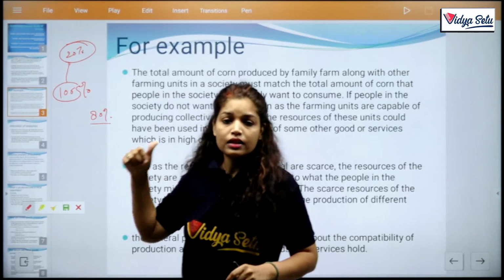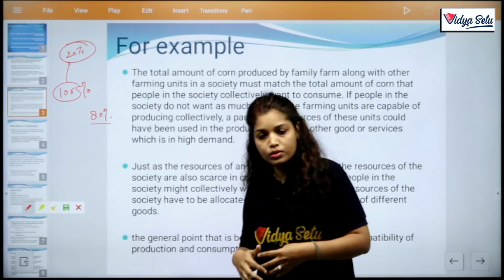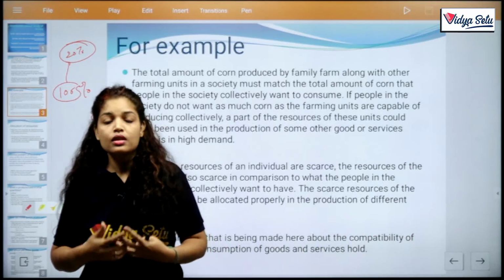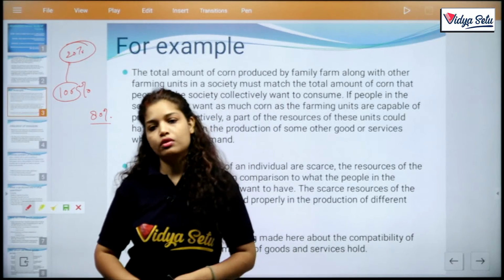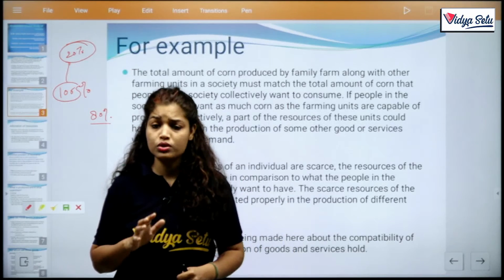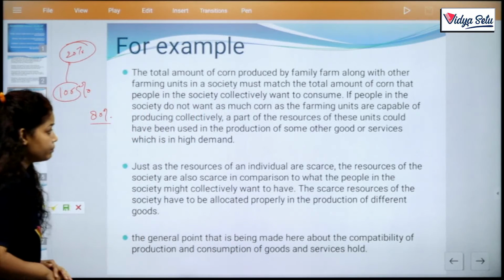Same as the farming unit: if it produced 100% using its resources, but society needs only a limited amount of that, then the extra resources are wasted, clear?